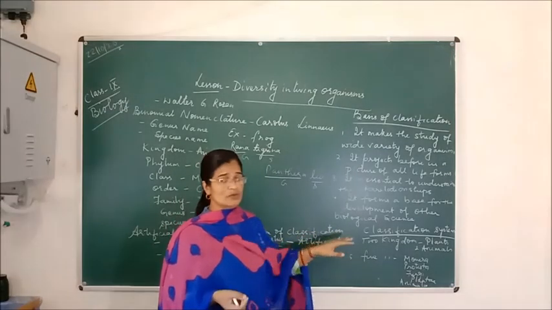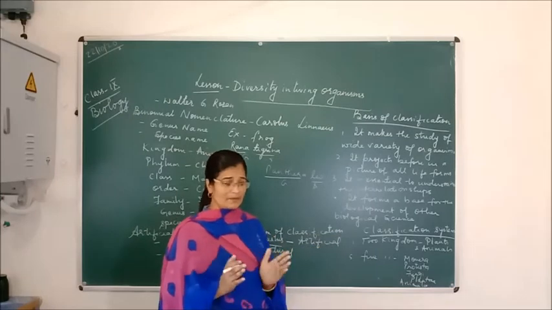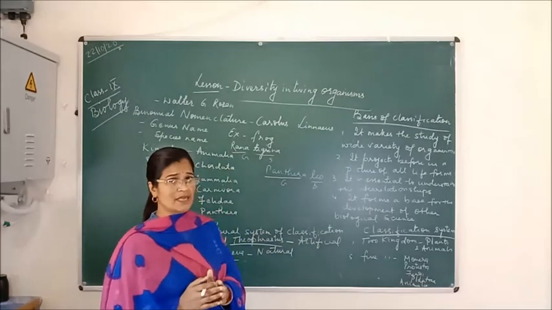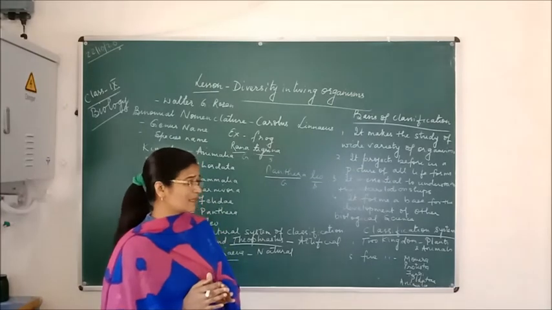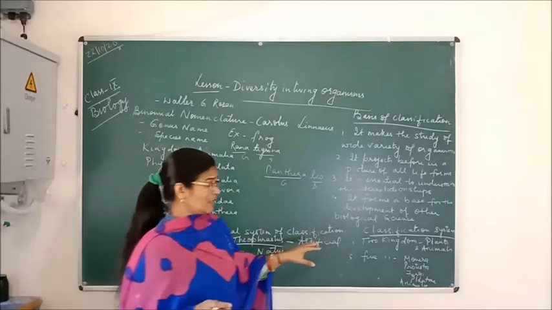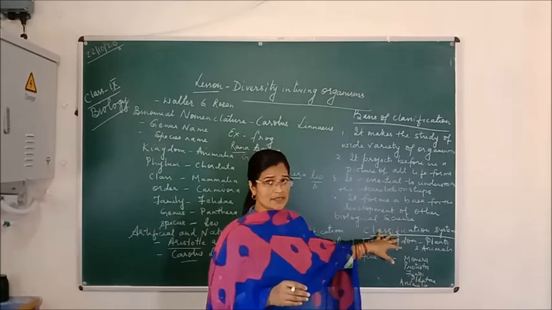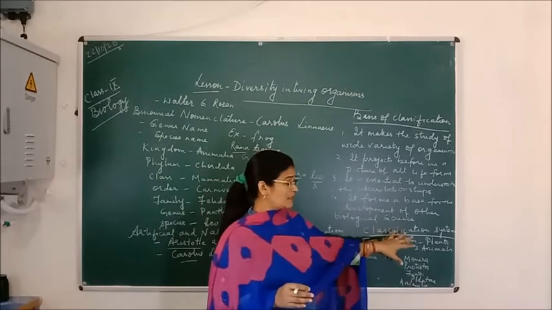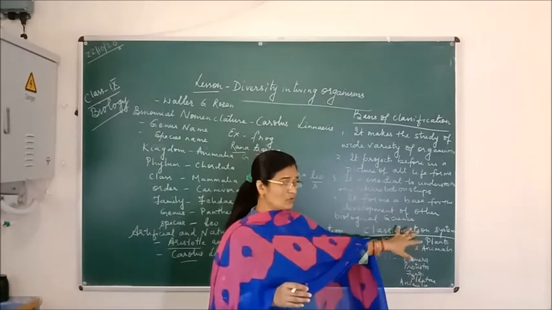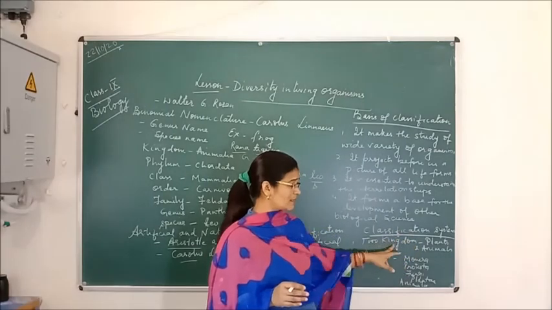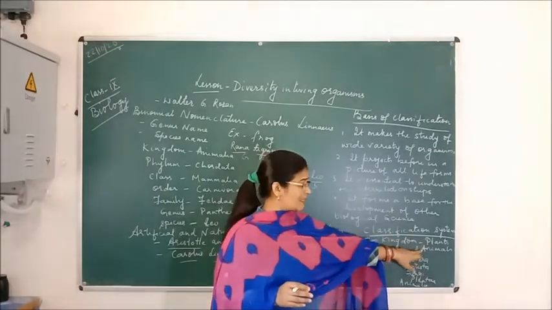They are dissimilar in many respects, but organisms are divided into categories according to similarities and dissimilarities. So in two kingdom classification they are divided into plants and animals.